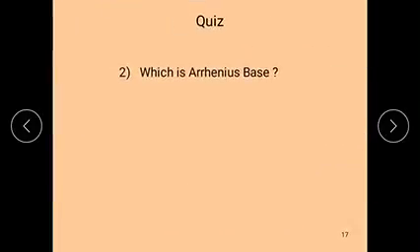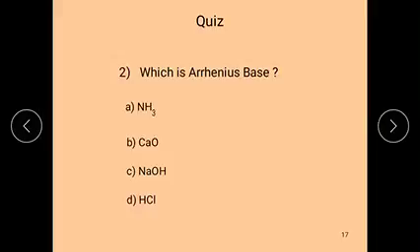Question number 2. Which is an Arrhenius base? Ammonia, calcium oxide, sodium hydroxide, HCl.